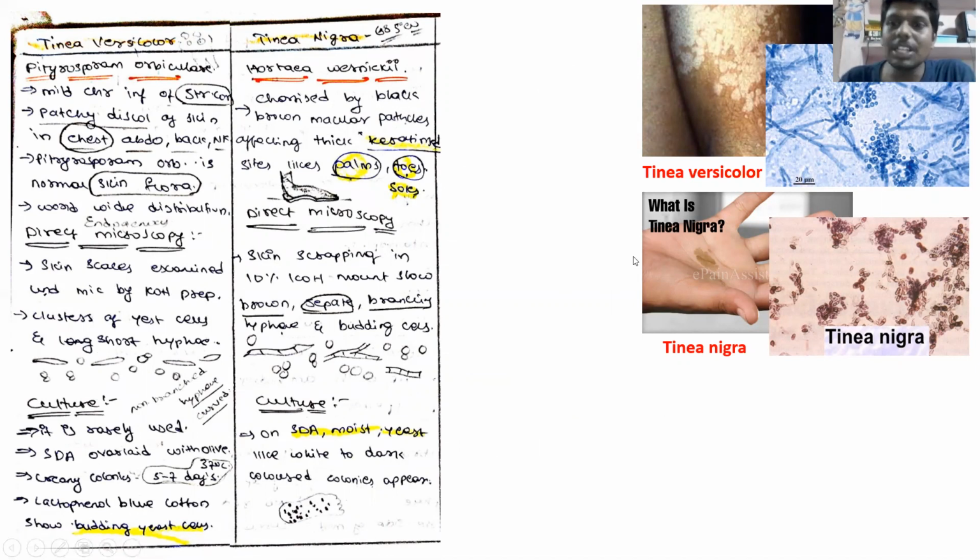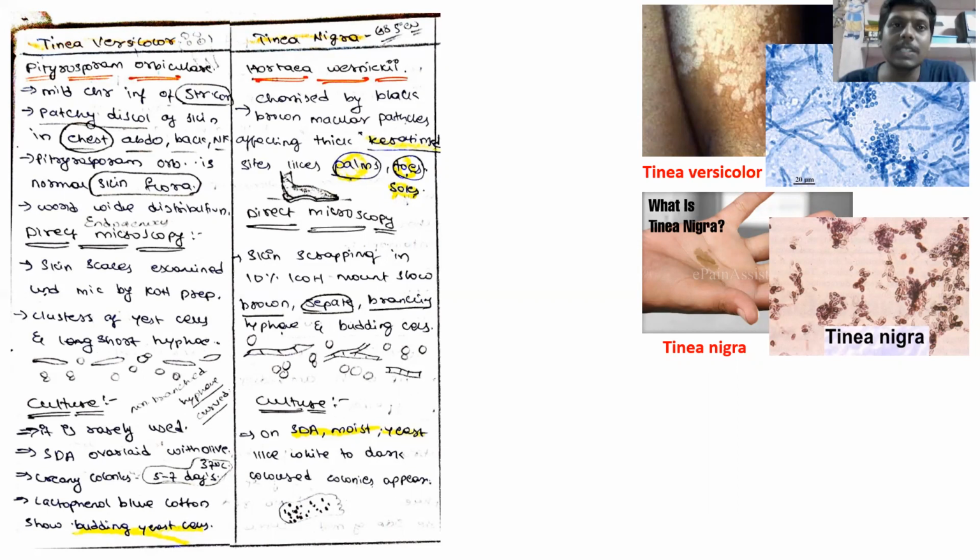So usually this is an infection which will occur on the palm or foot, with brown colored patches of fungal infection on the palm and foot. That means this fungus is highly adapted to infect keratinized tissue. It has the ability to eat the keratinized tissue, so we will get brownish patches on the keratinized skin.